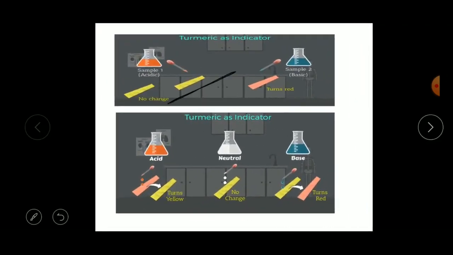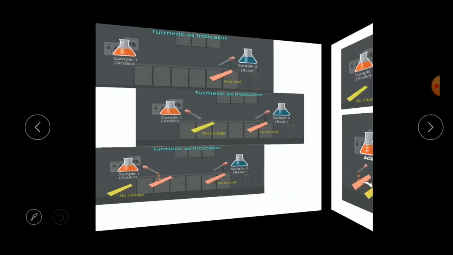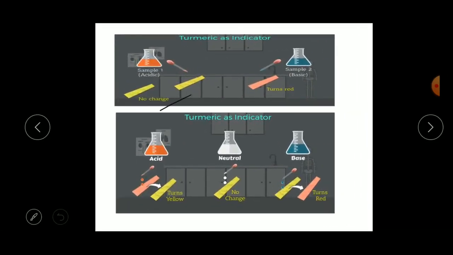Here you can see we have taken the used red paper. If the change in color gives us yellow again, it means it is an acidic solution. If there is no change in color after putting both the samples, it means it is neutral.